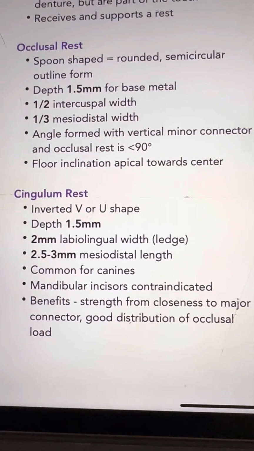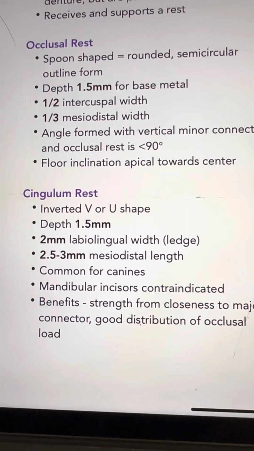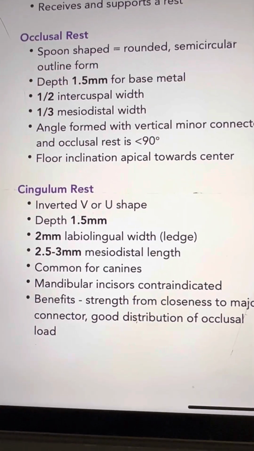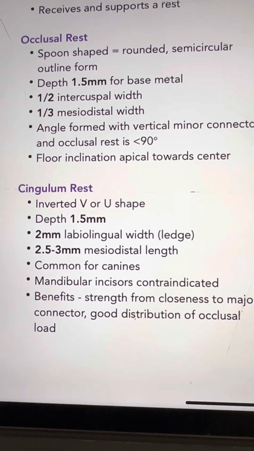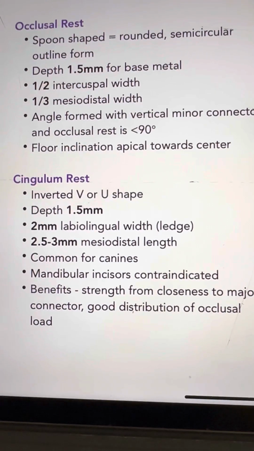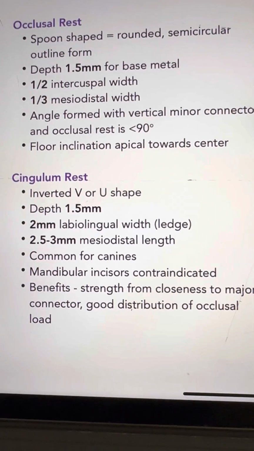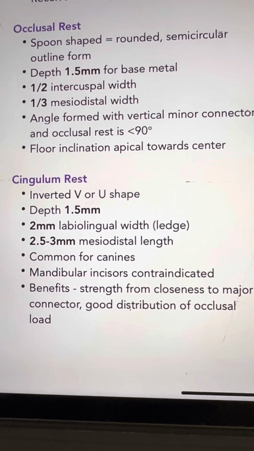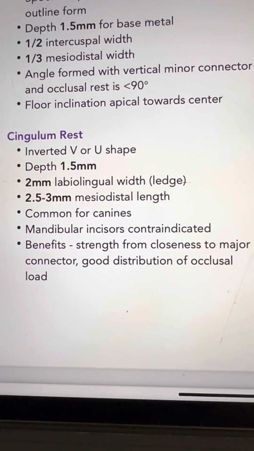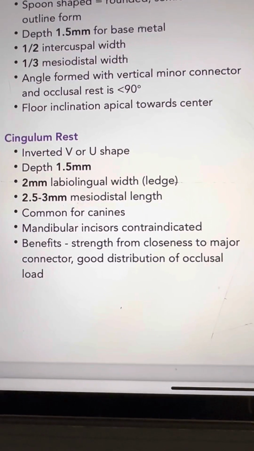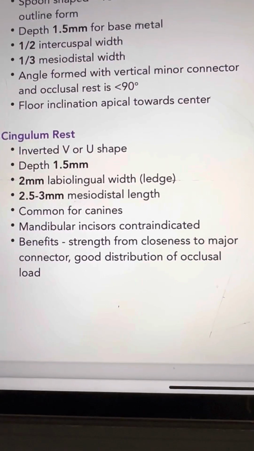Cingulum rest: inverted V or U-shape, depth 1.5 mm, 2 mm labiolingual width, 2.5 to 3 mm mesiodistal length. Common for canines, mandibular incisors contraindicated. Benefits: strength from the closed neck to the major connector, good distribution of the occlusal load.